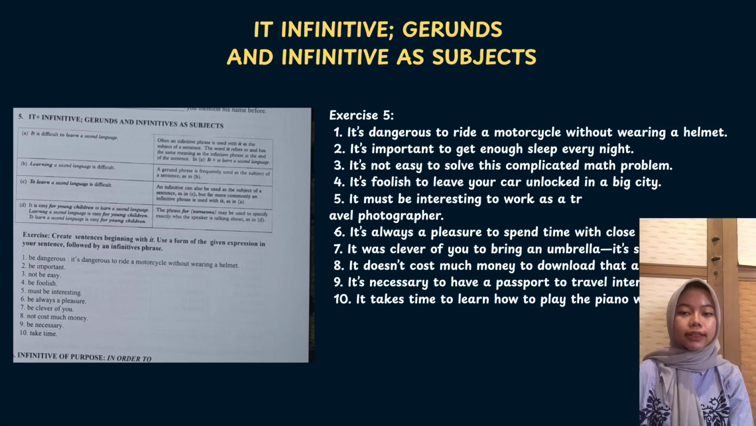B, gerund as subject. For example, learning a second language is difficult. Here, the gerund learning is used directly as the subject. A gerund is the ing form of a verb used like a noun. The structure is also correct and commonly used. The structure is gerund plus rest of the sentence.